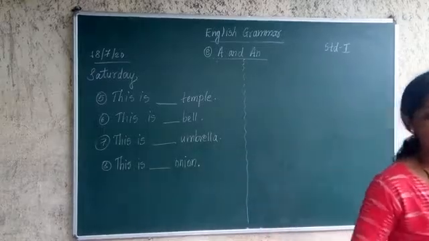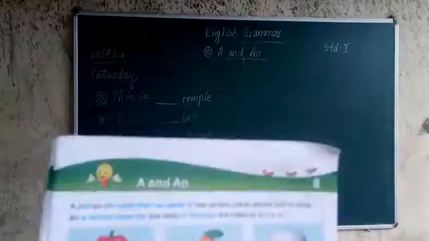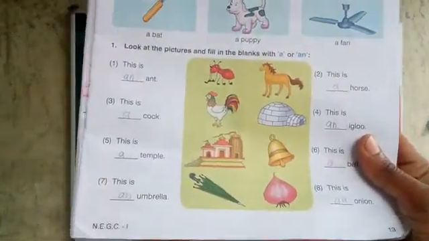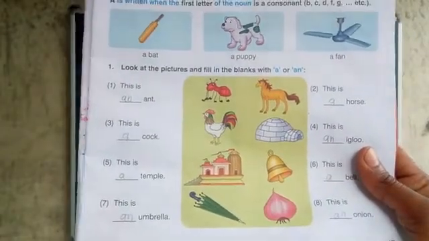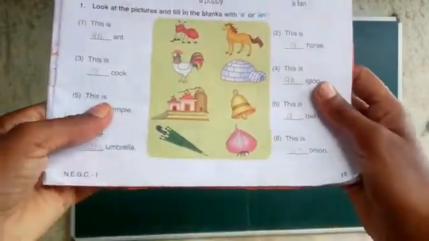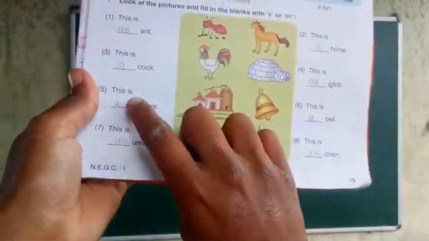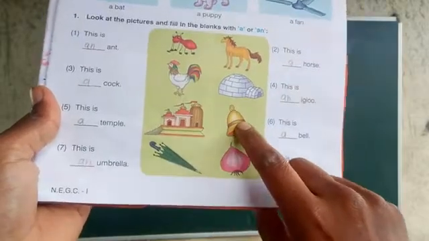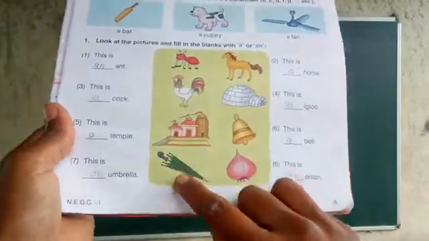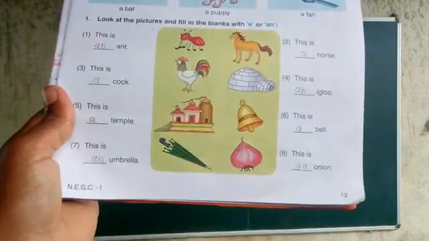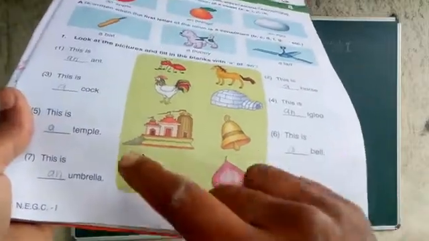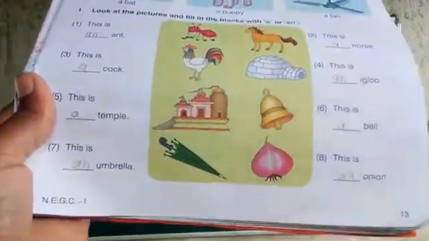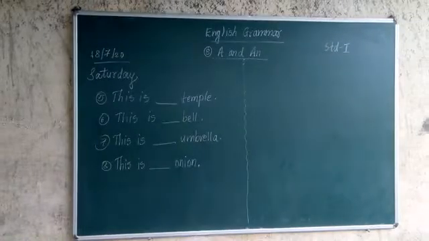Now how many examples are there before you? There are four examples which I have shown you. It is written on the board, and with the help of pictures it is told. Look at the pictures and fill in the blanks with a or an. This is temple, this is bell, this is umbrella and this is onion. Onion means Kanda, bell means Ghanti, temple means Mandir. Umbrella in Marathi is called chhatri.